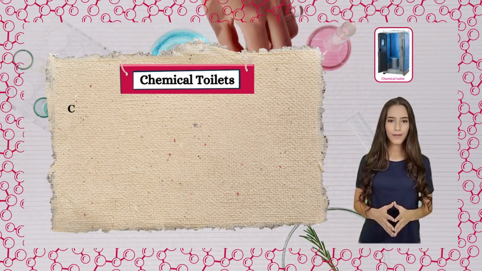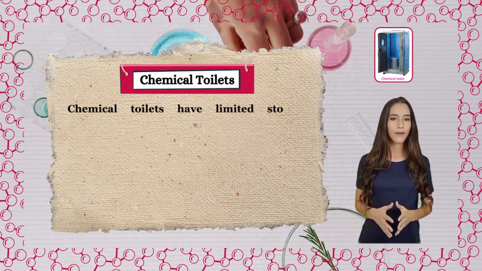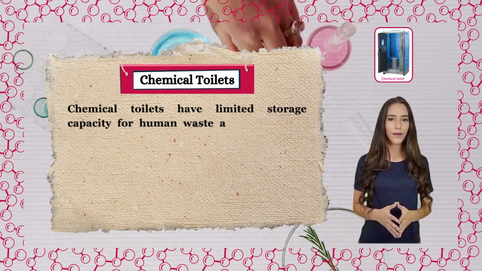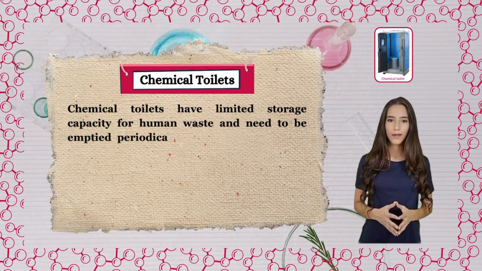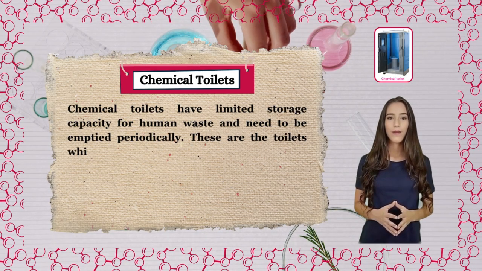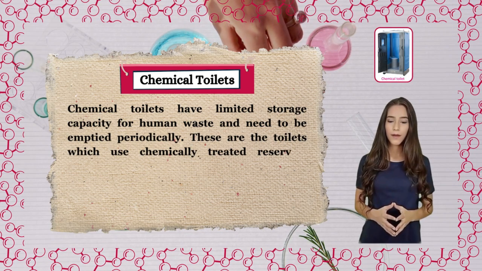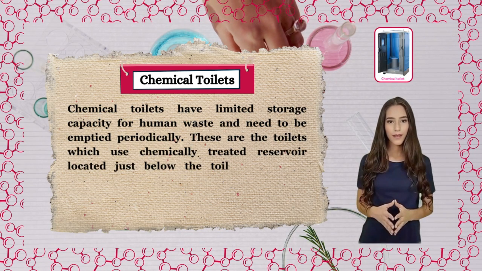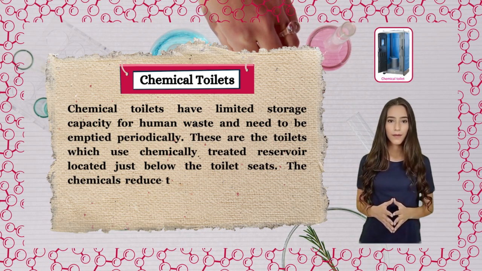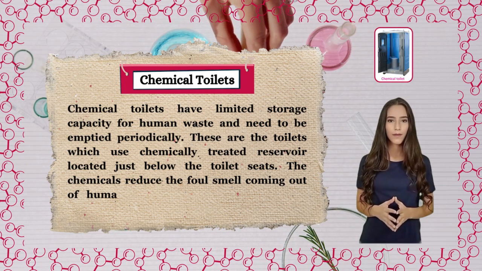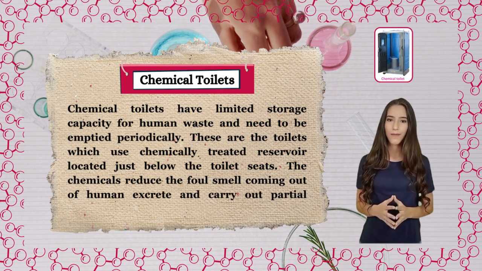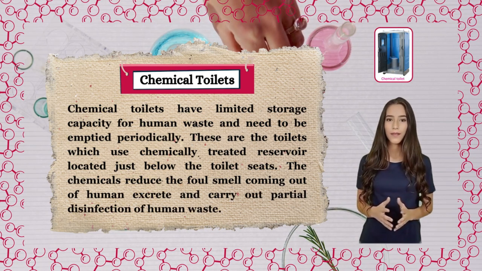Chemical toilets. Chemical toilets have limited storage capacity for human waste and need to be emptied periodically. These are toilets which use a chemically treated reservoir located just below the toilet seat. The chemicals reduce the foul smell coming out of human excreta and carry out partial disinfection of human waste.